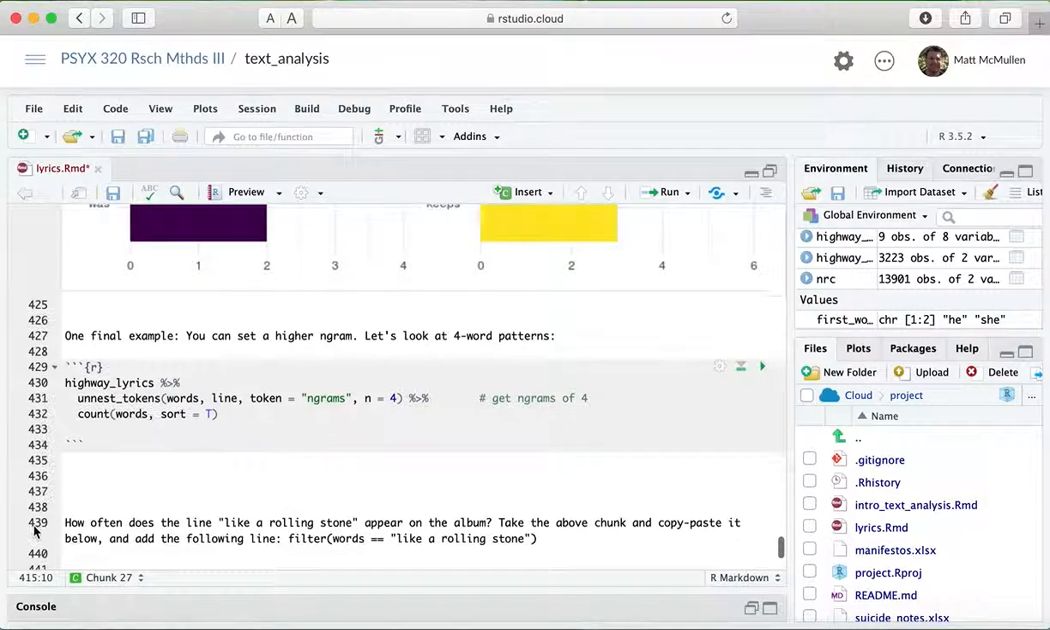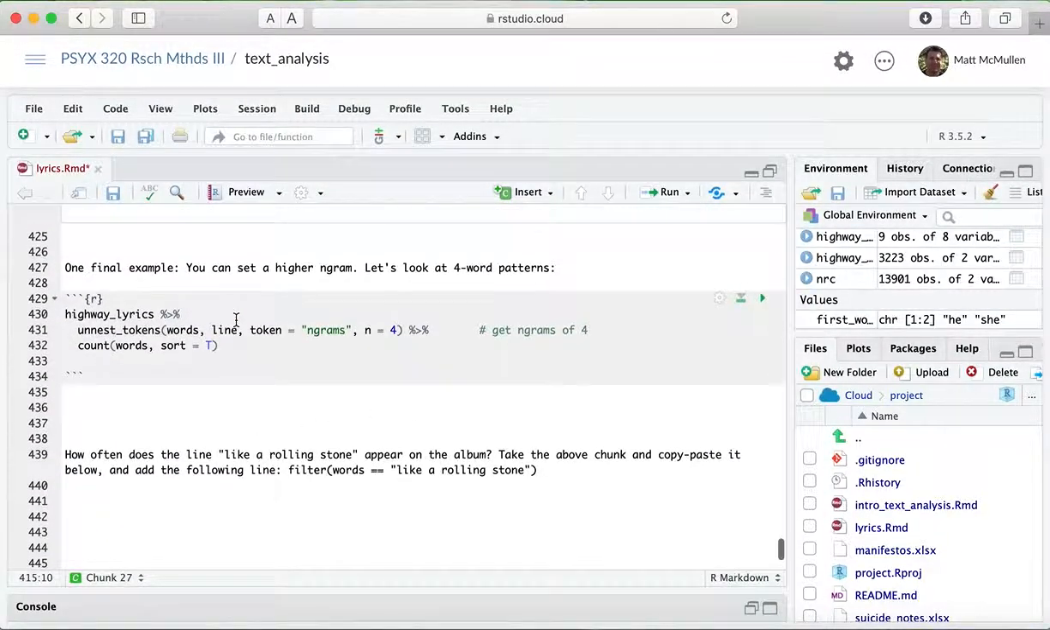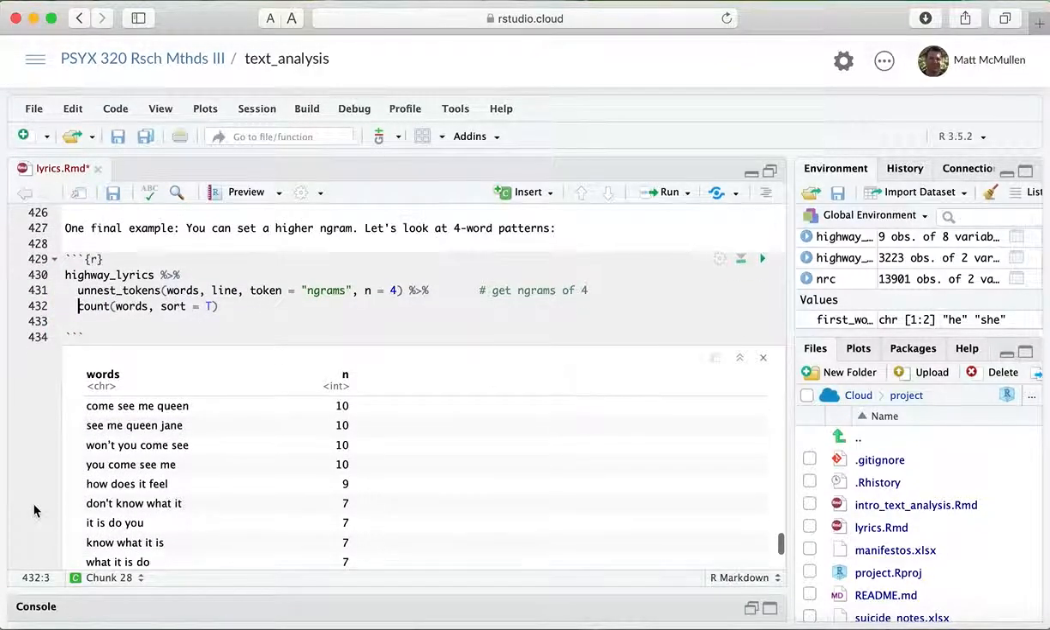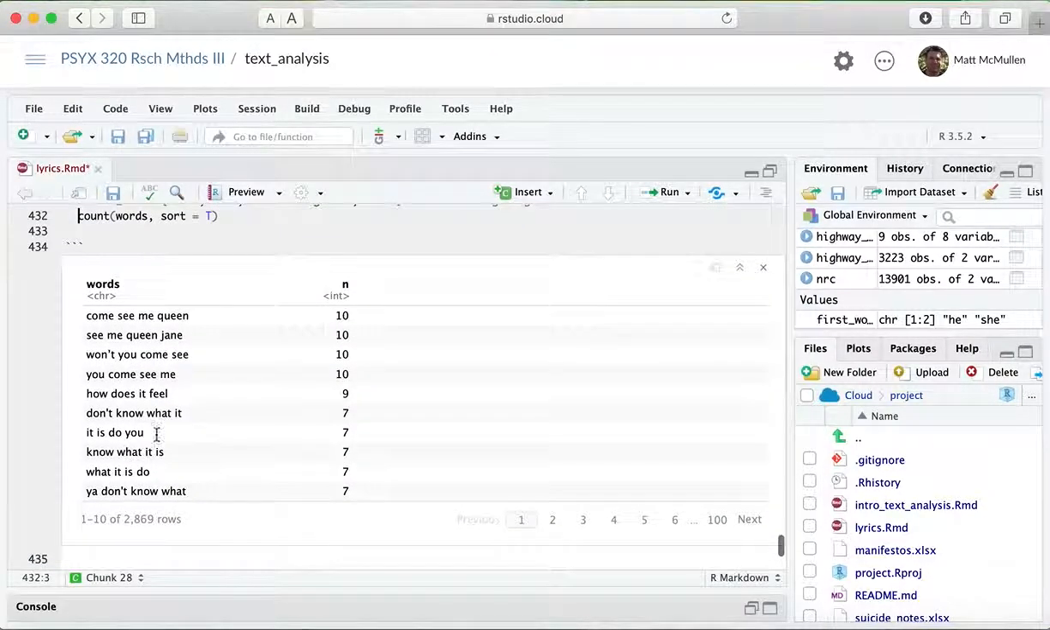I wanted to show you one last thing here. We did bigrams before by setting n to 2, but you can set that to any number. You could set it to 10 or something else. So I thought we could look at four-word patterns. We're going back up, starting with highway lyrics, doing our unnest, but this time unnesting it so it's 4 at a time, and then doing our word count to see what the most common sets of 4 words are. And this is actually from this Queen Jane song.